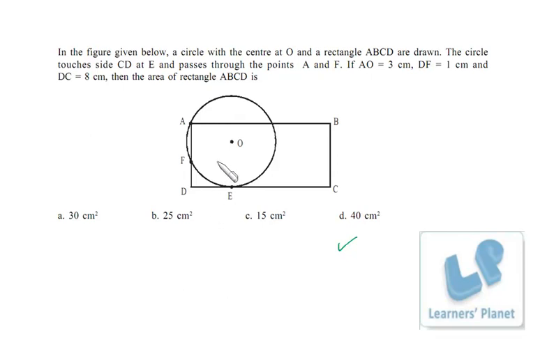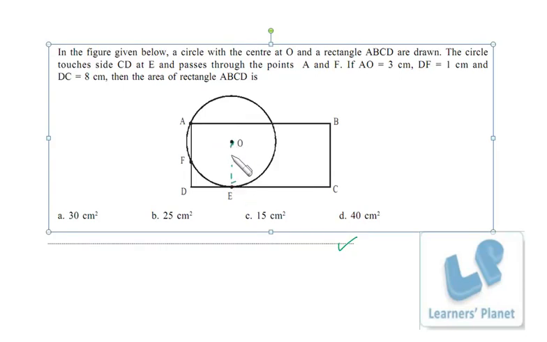Otherwise, one more thing, we can eliminate the option C, because OE is the radius of the circle, right? AO is 3, that means OE will also be 3, right? And this length must be definitely more than 3, because we are missing this length from AD. So this length must be more than 3, that means the area must be more than 24, right? So this is also eliminated. Okay, further one more step I tell you.